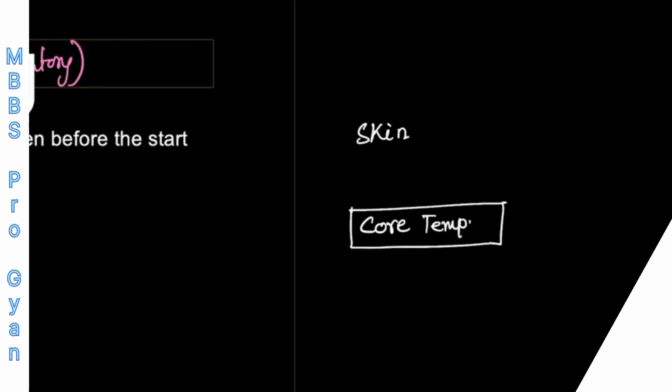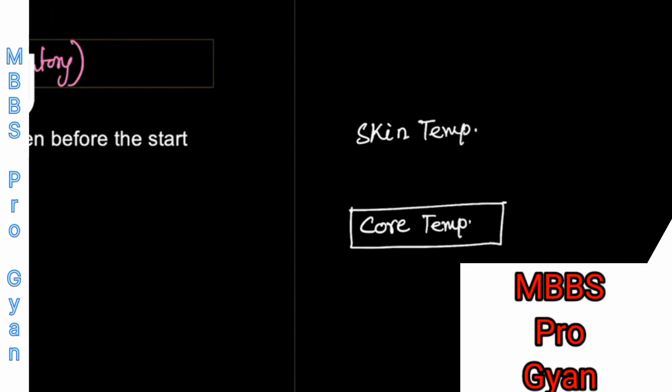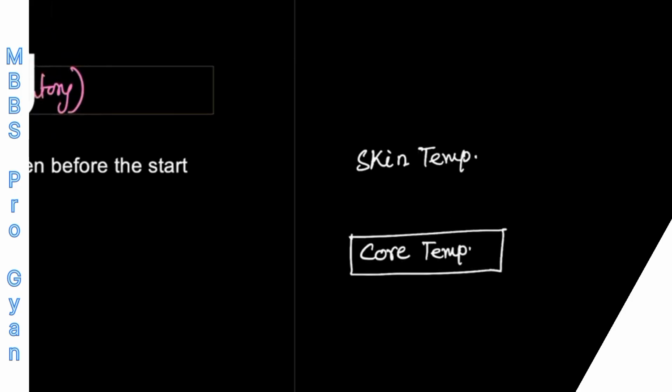But apart from core body temperature, there is also skin temperature or shell temperature. This skin temperature can change according to your environmental temperature. But the prime target of the thermoregulatory system is to maintain the core body temperature constant, because that is more important.